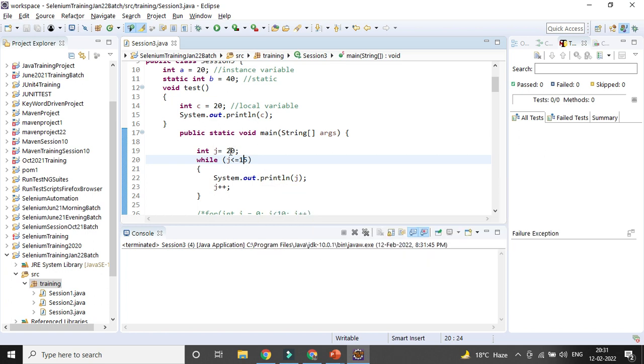Now if you want to go in a different way, from upper to lower instead of lower to upper, I will start with 20 and go till 15, using minus minus. So that's how I can also do it.